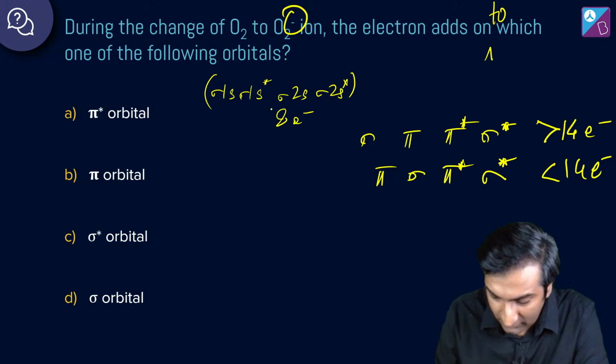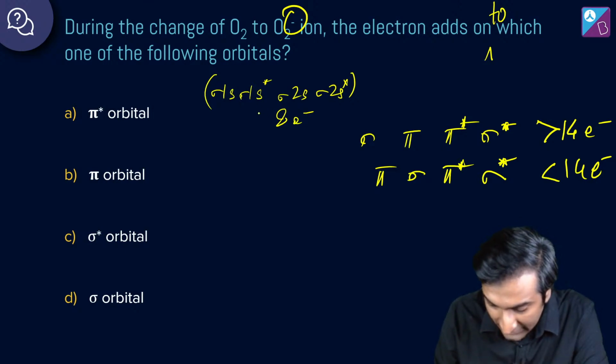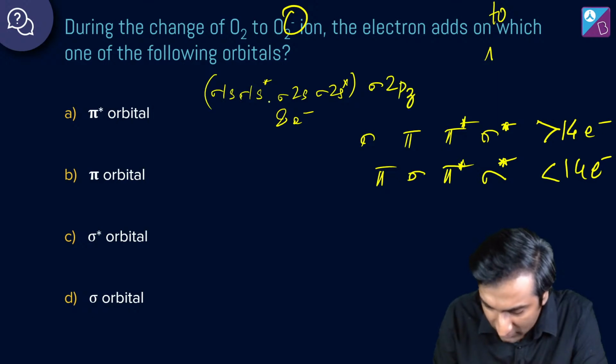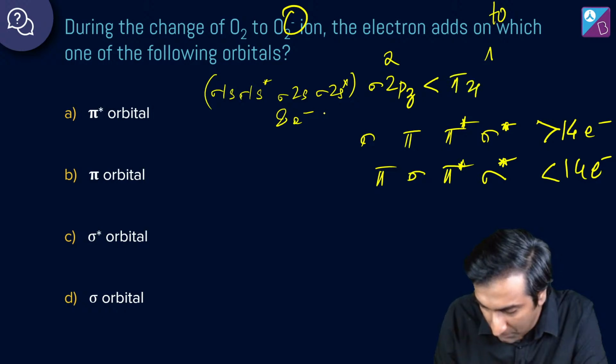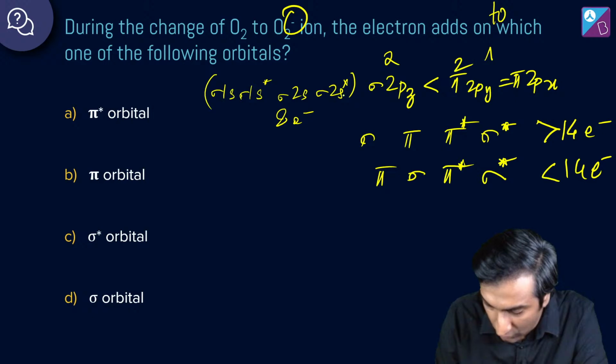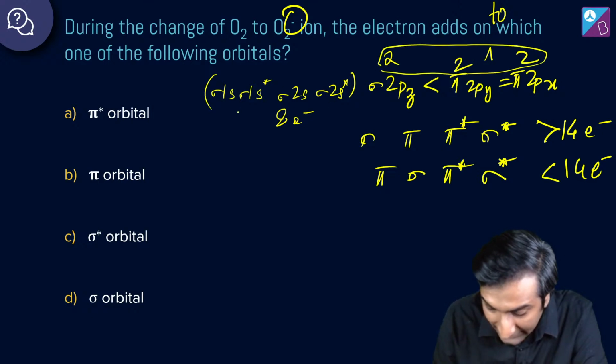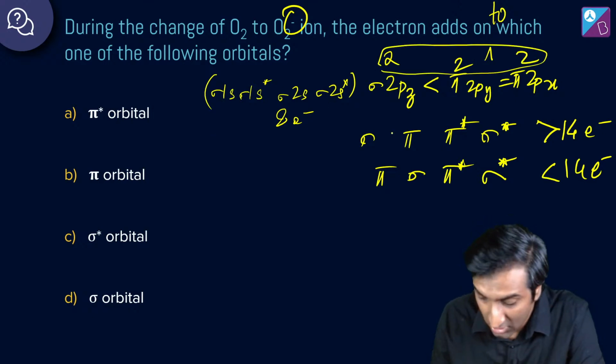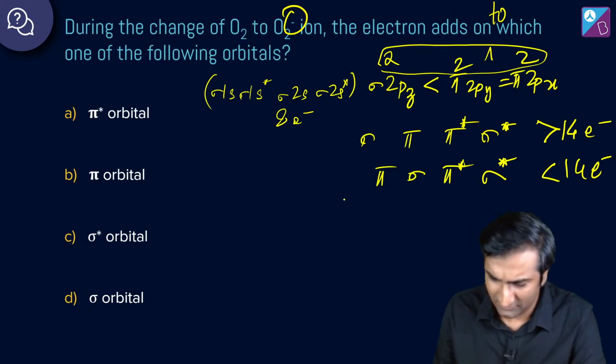What about the other 8? The other 8 go here. Two in sigma 2pz. Okay, 2 go here, and then you have pi 2py equal to pi 2px. So 2 and 2, that's 6 more, right? Now where are we at: 6 plus 8 is 14.